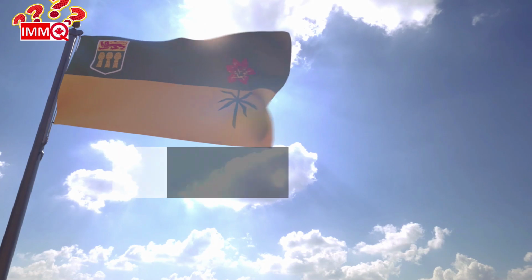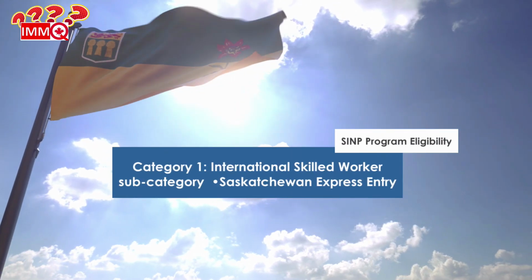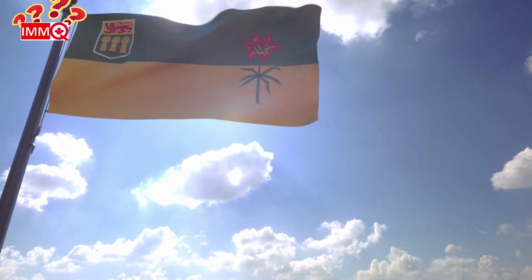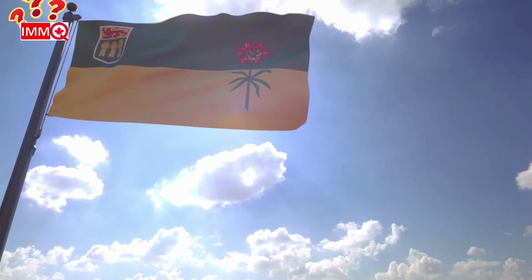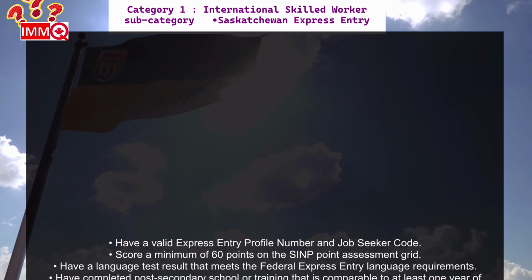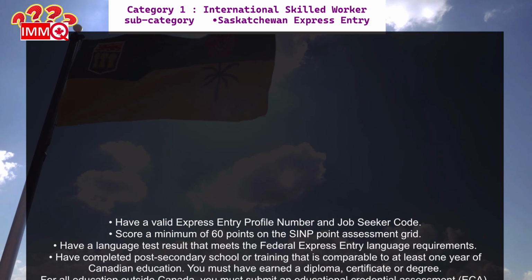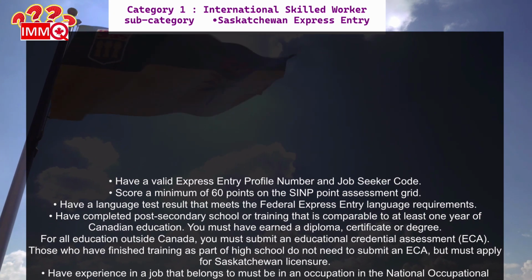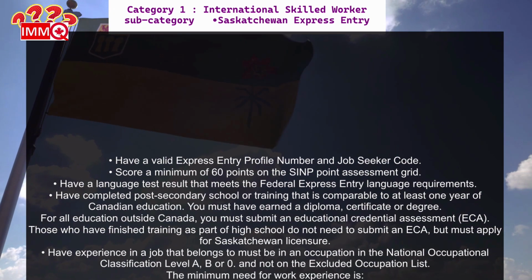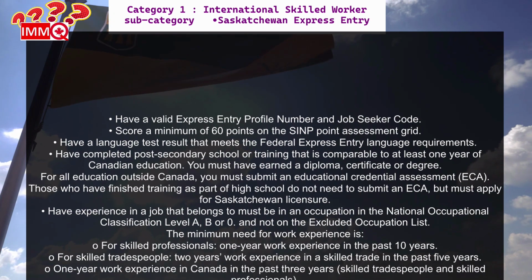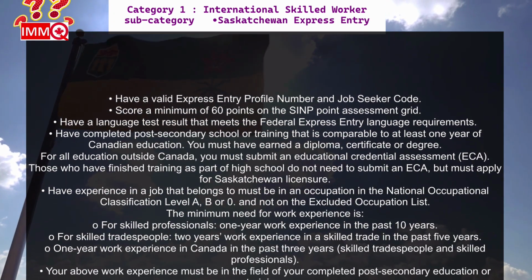Subcategory 2, Saskatchewan Express Entry. To be eligible, you must be accepted into IRCC's Express Entry pool and pay a non-refundable $350 application fee. You may qualify if you live outside Canada or have proof of legal status in Canada, are not a refugee claimant, and have a valid Express Entry profile number and job seeker code.